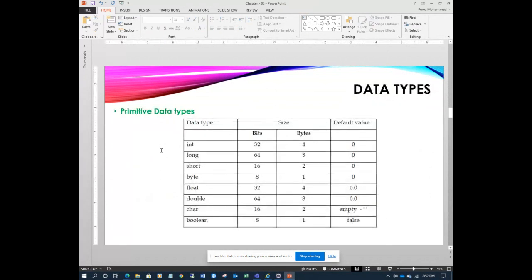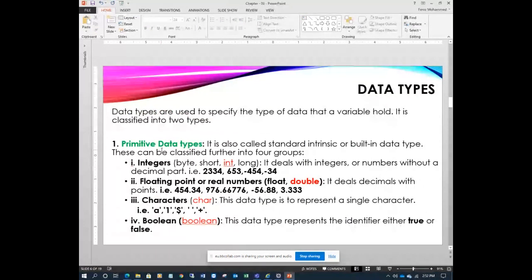Now let's see one example based on these data types. That's very important to understand. For example, if you take a class called student, the student has data. Every student has data. As I told you, Java follows the object oriented paradigm, so it assumes everything is an object. If you take student as a class or as an object, it has some data and methods. Now let's see what type of data it has.